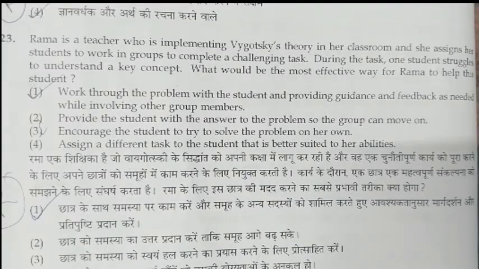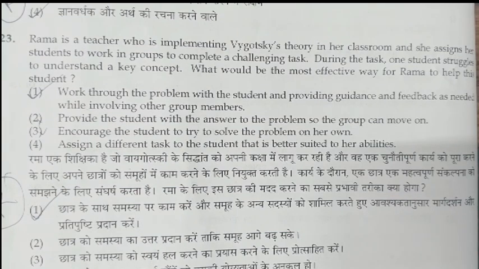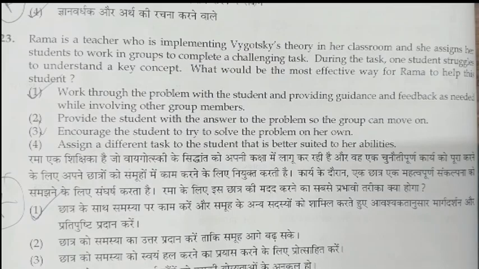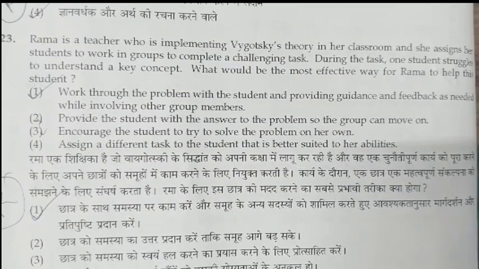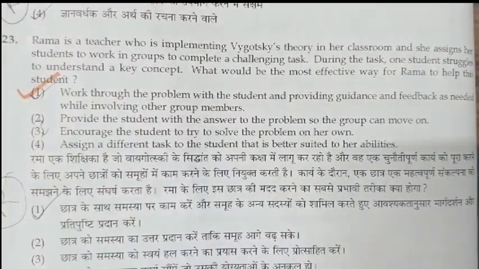Question 23: Rama is a teacher who is implementing Vygotsky's theory in her classroom, and she assigns her students to work in groups to complete a challenging task. During the task, one student struggles to understand a key concept. What would be the most effective way for Rama to help this student? The correct answer is to work through the problem with the student, providing guidance and feedback as needed while involving other group members. So the correct answer is the first one.